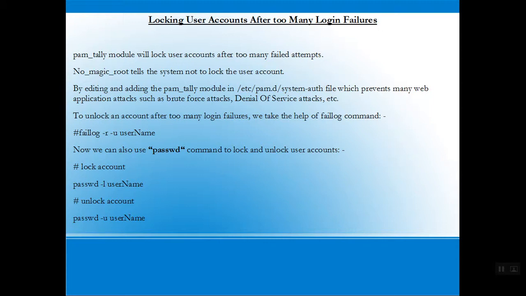To unlock an account after too many login failures, we take the help of the faillog command. The command for faillog is faillog -r -u username.